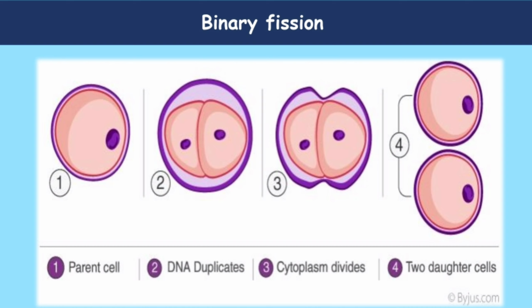And the cytoplasm, what is cytoplasm? The fluid which is present in the cell is called cytoplasm. Then the cytoplasm also divides, and after dividing, two different daughter cells are formed. So from one parent cell, two daughter cells are forming. This is called binary fission. So bacteria reproduce by simple binary fission.